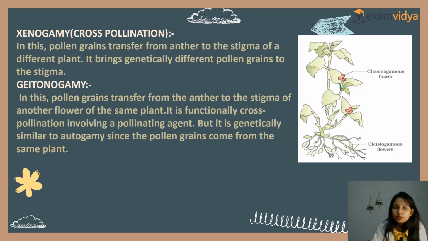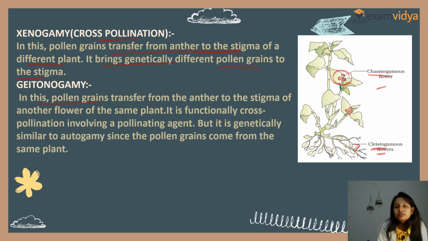Now, we will read xenogamy. Xenogamy is cross-pollination. See, this is a chasmogamous flower, and this is a cleistogamous flower, which does not open at all; the chasmogamous one opens to expose anthers and stigma. Now, in xenogamy, pollen grains are transferred from the anther to the stigma of a different plant. This is cross-pollination. It brings genetically different pollen grains to the stigma. Clear? Now, what is geitonogamy?